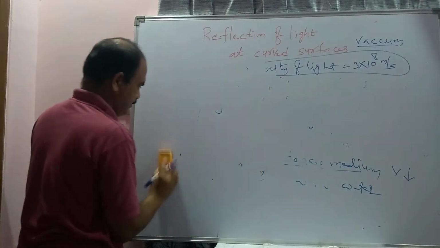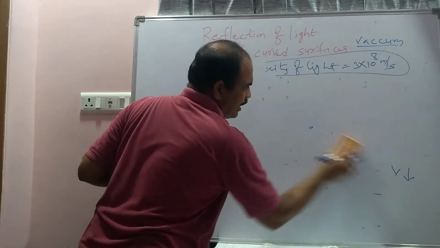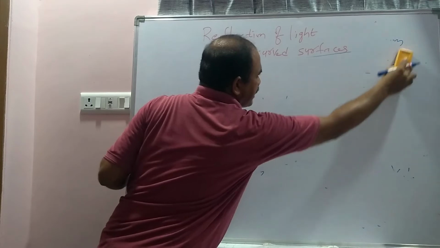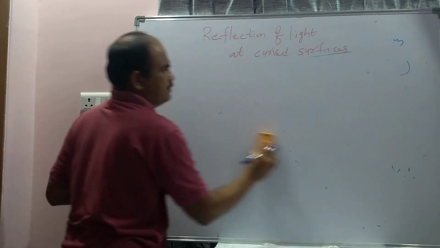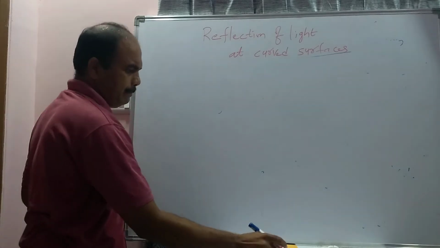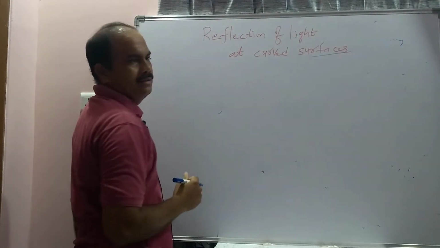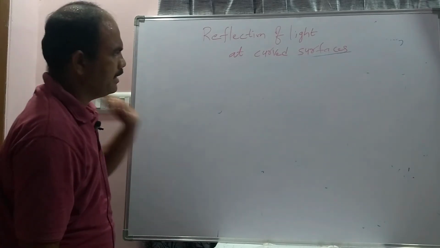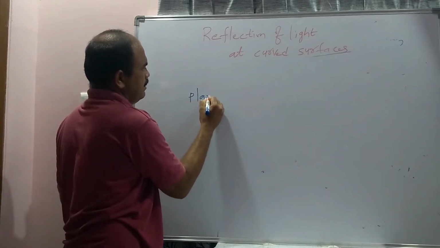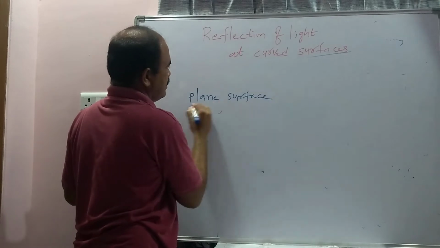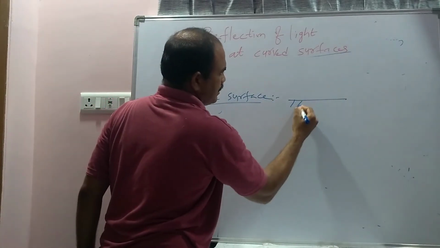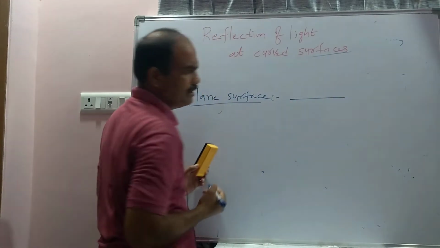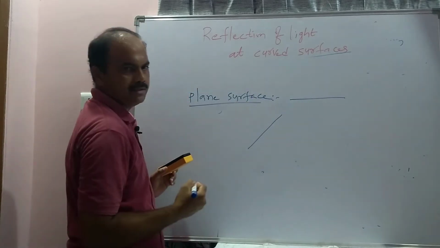And next, coming to what is the incident light, what is the reflected light, what is angle of incidence, what is angle of reflection. So generally surfaces may be plane surface or curved surface. The plane surface is represented like this, and simply it is called a surface. So this is called horizontal surface. So this is called inclined surface.